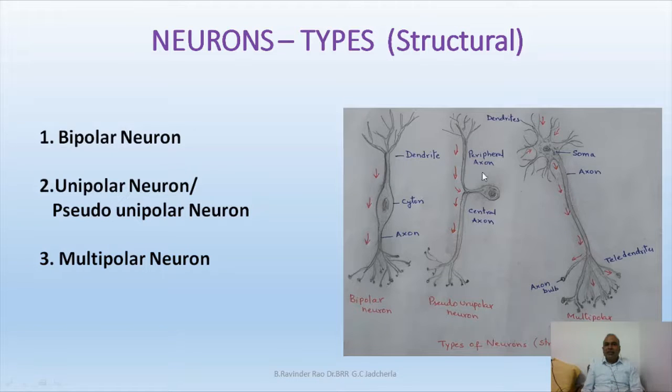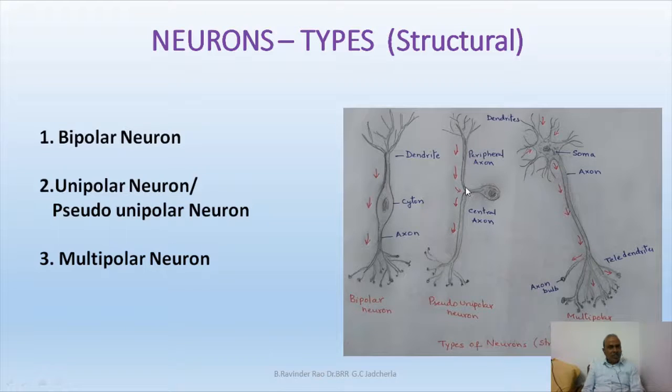And you observe the second one. This is a very strange one. I have drawn here a pseudo-unipolar neuron actually. So this is the soma or the cyton, or the cell body. It is giving only one projection. As only one projection is there, it is called a unipolar neuron. Here, in the first diagram, two projections are there on two different sides, called a bipolar neuron, but here from the soma only one projection has come out. This is called a unipolar neuron.